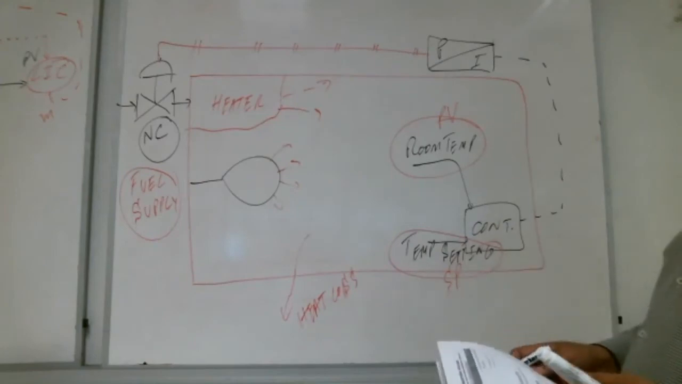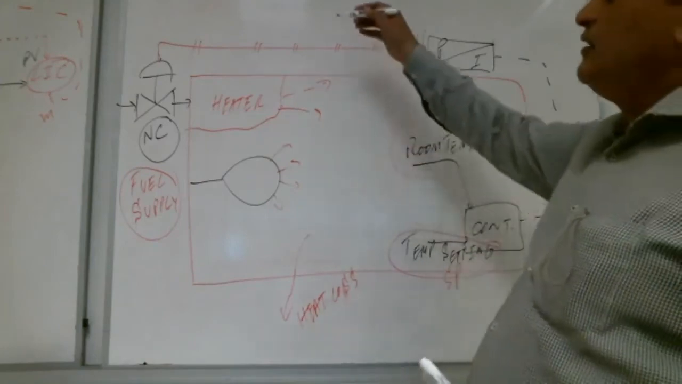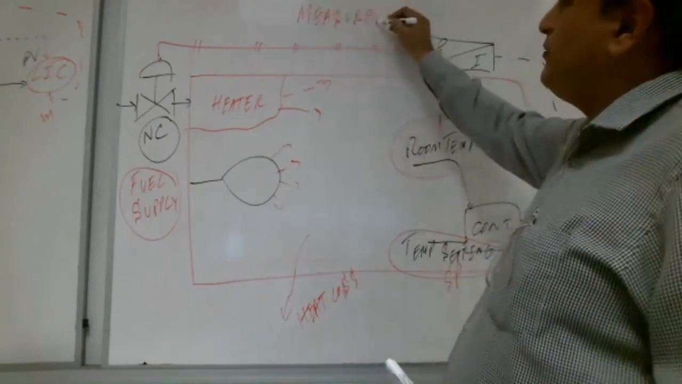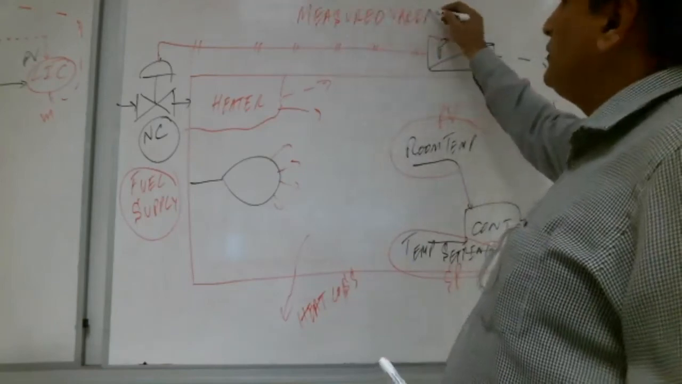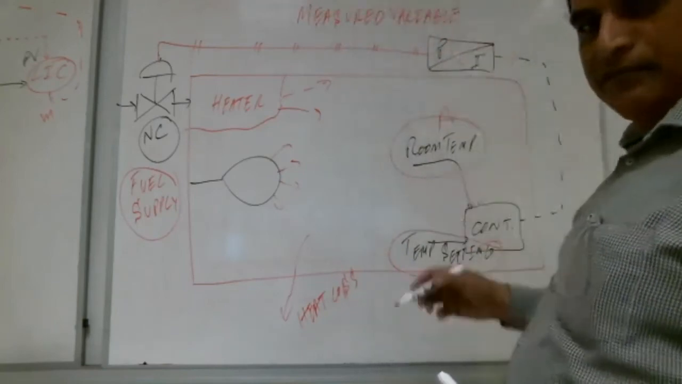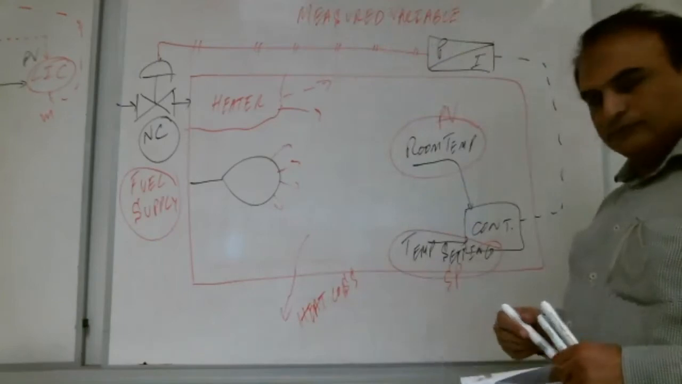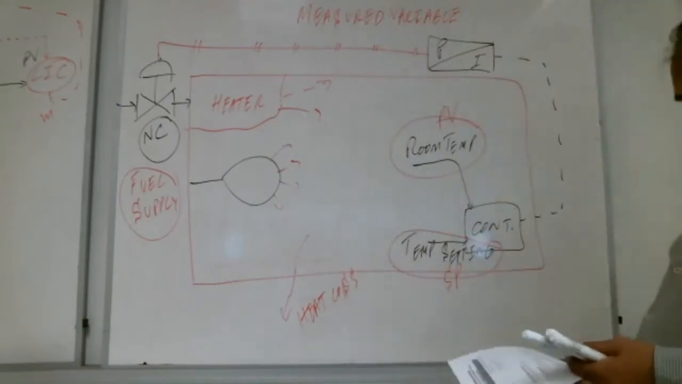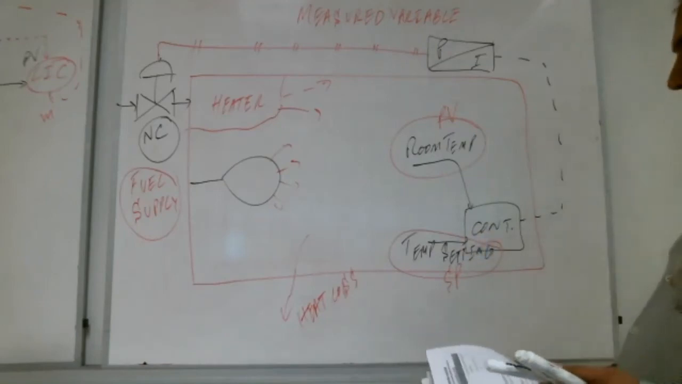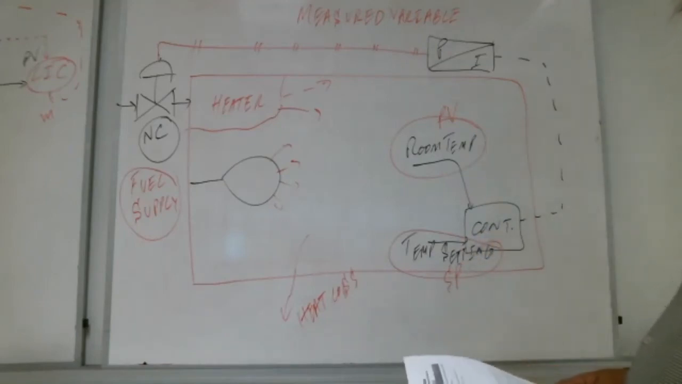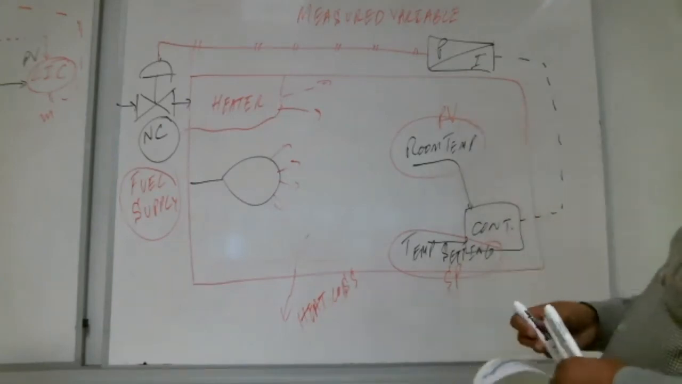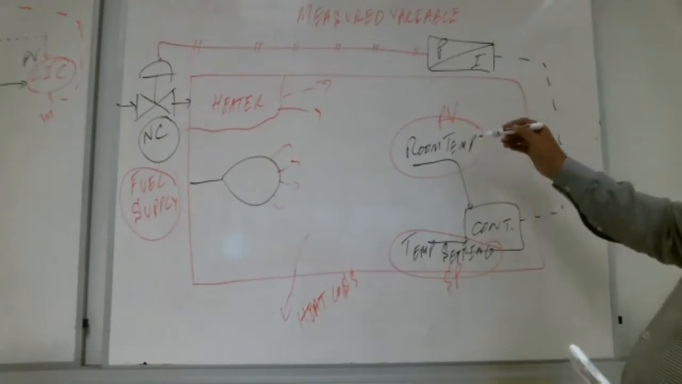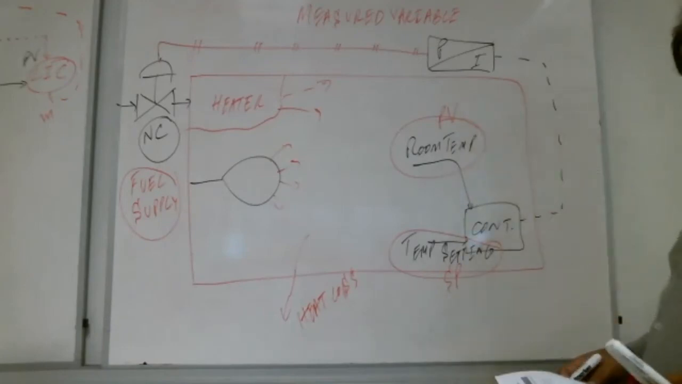What is next? Measured variable. What are we measuring here, Shabab? Temperature. Very good. See, this is PV, measured variable, room temperature, because you also need to identify on the diagram. This PV. Where is the error here, Shabab?